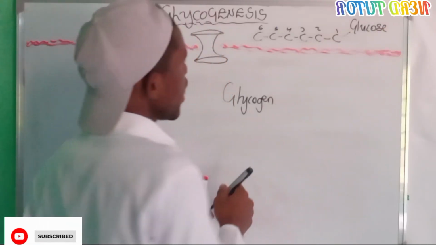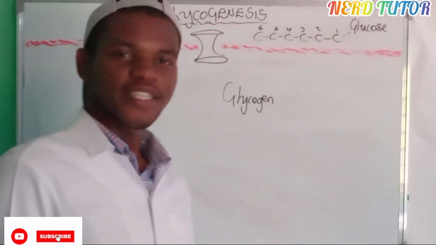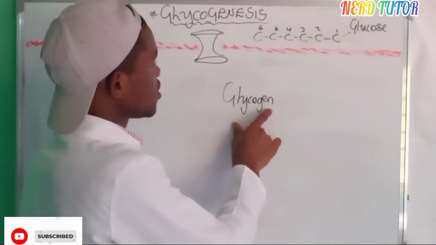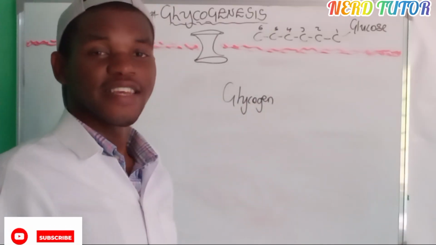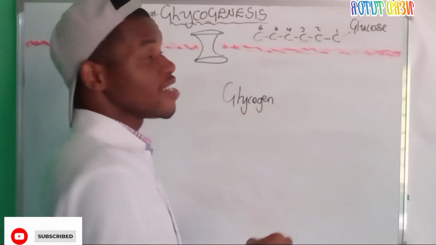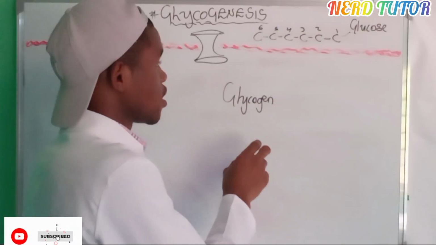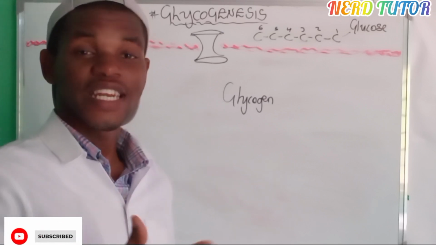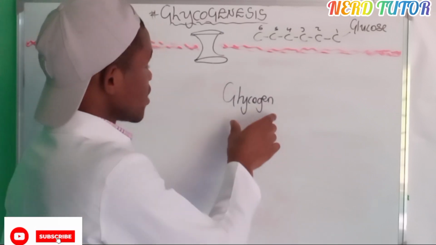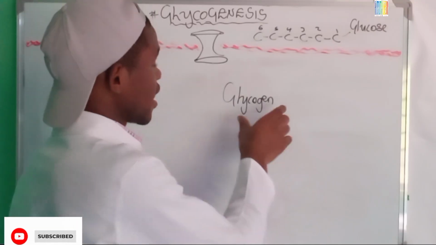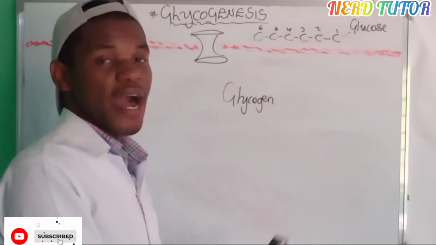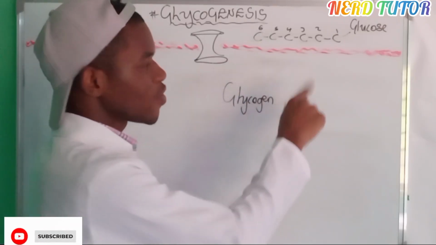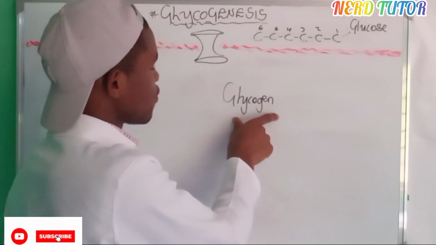Okay, so now where are we making this same glycogen, and what is the reason for making it? We are making it, of course, in the muscles and in the liver. Why are we making glycogen? It is a storage form of what? Glucose. So what we are trying to do here is store glucose for later or future use, so that whenever we're starving, that glycogen can be converted back to glucose, so that our body cells can start using the same glucose that was stored in the form of glycogen.